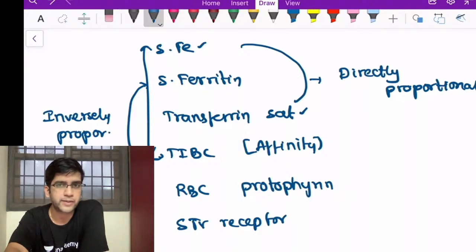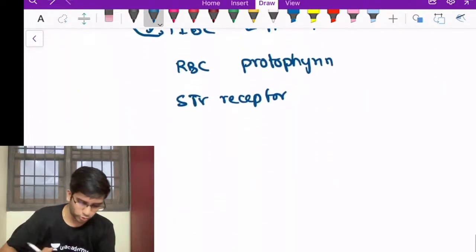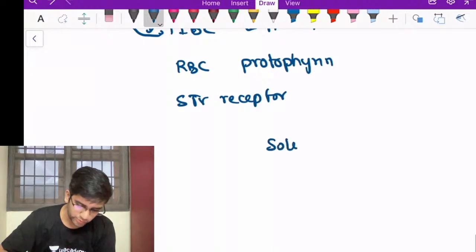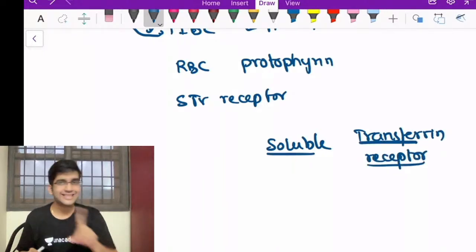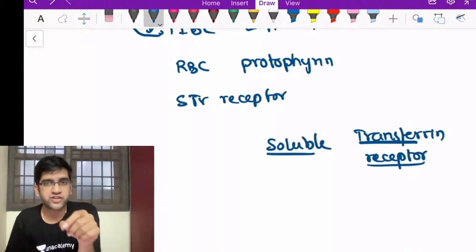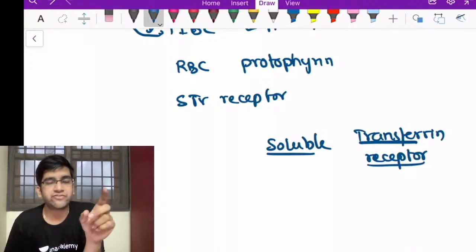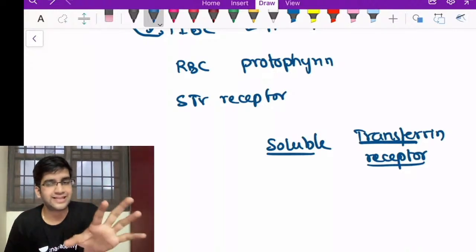So we'll have a look at my RBC protoporphyrin and my soluble transferrin receptors. First, we'll look at the soluble transferrin receptor assay. Fine. We'll look at RBC protoporphyrin as well. Soluble or serum transferrin receptors both mean one and the same. So I said that this soluble or serum transferrin receptor is going to directly reflect the amount of transferrin receptors on the erythroid, right?